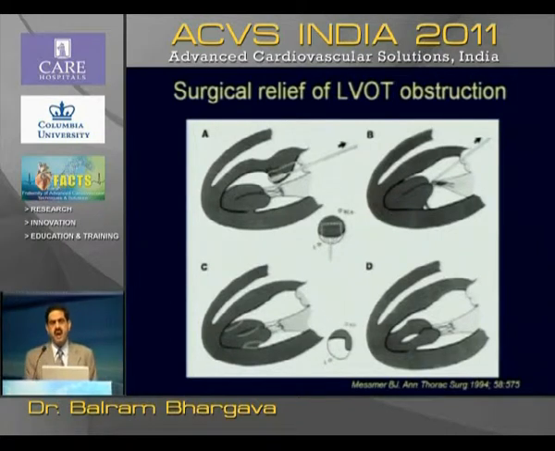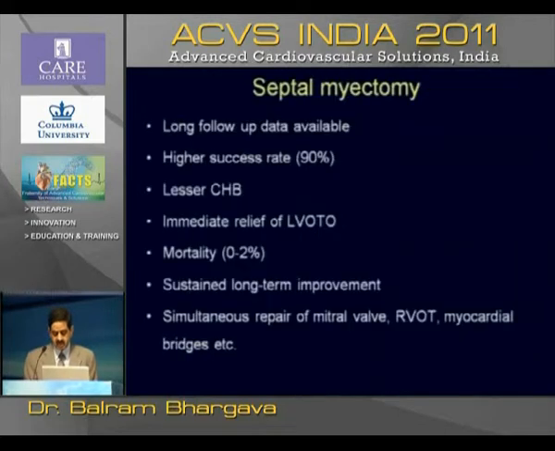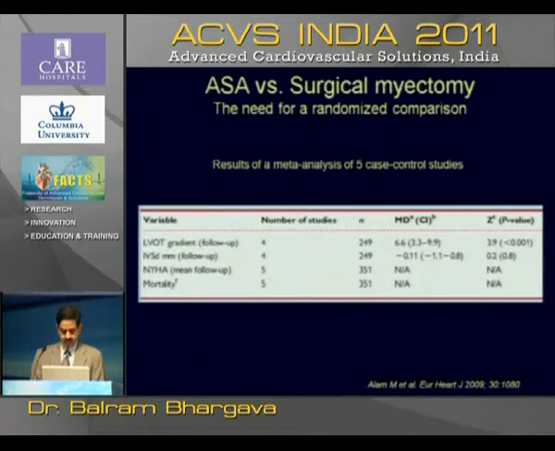Surgical relief, again, at the time of surgery, you can have myomectomy. You can also do the papillary muscle reduction. However, surgery has a higher success rate, lesser complete heart block, and mortality is slightly lesser, 0 to 2%.